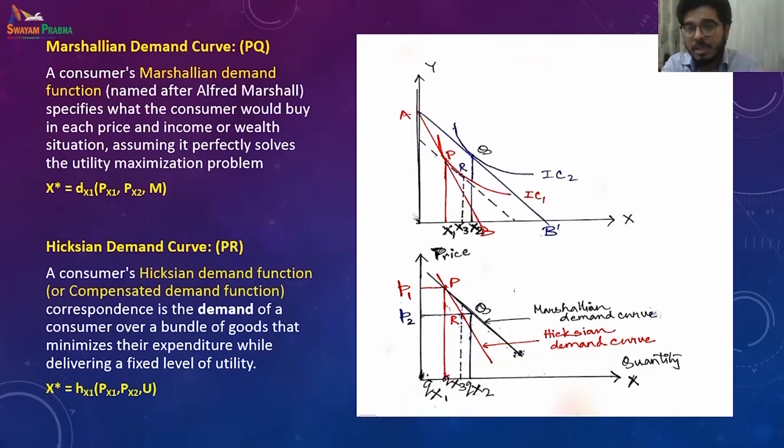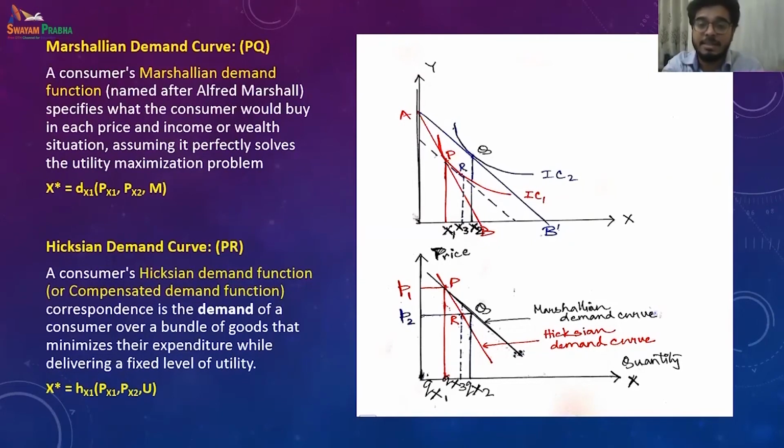Whereas if you are considering the same utility level, they have shifted to R. Now what is R? R is on the same indifference curve, with the real income being kept same.